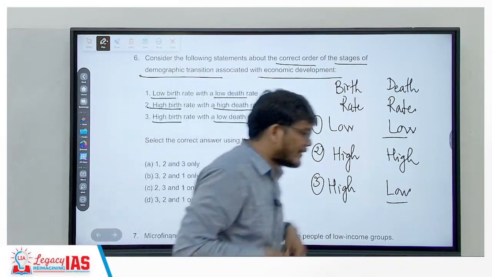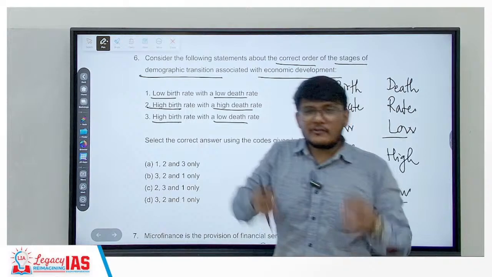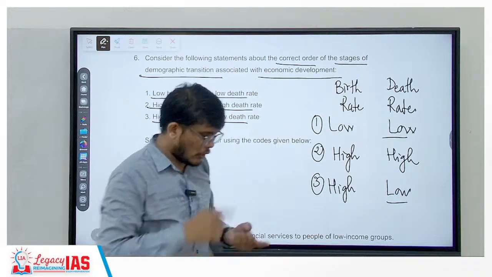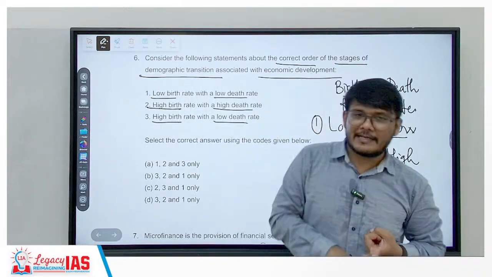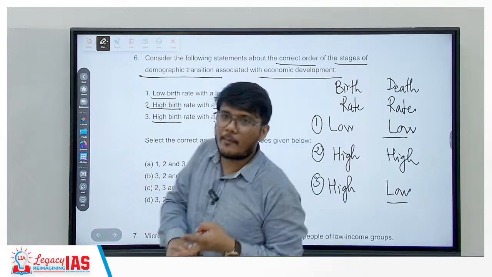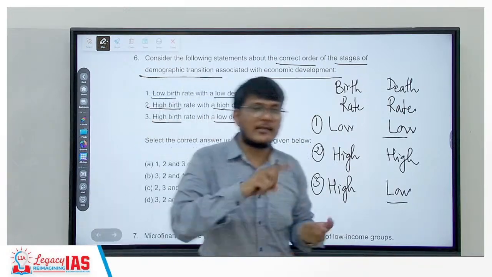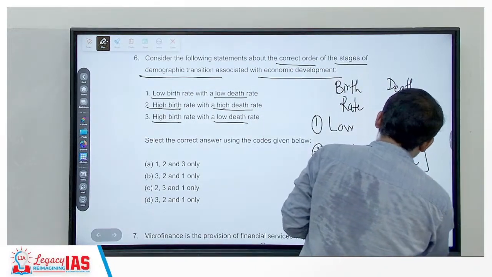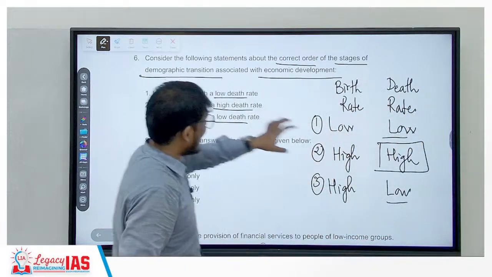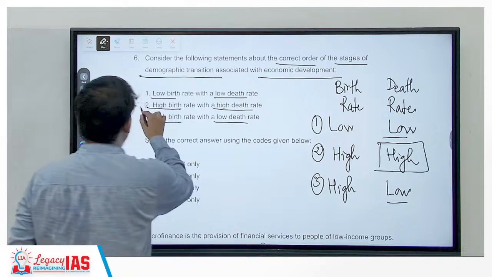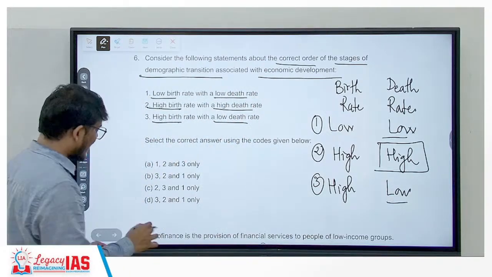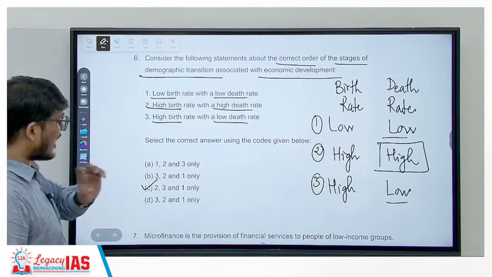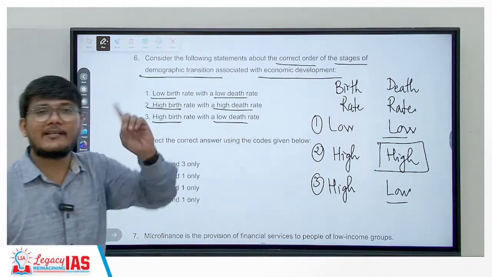At the same time, what about the opposite? The economy which is least developed would probably have the highest death rate, because there are no proper hospital facilities, healthcare, medical care facilities, no proper sanitation, no proper drinking water, and there is neonatal death, maternal mortality, child mortality, infant mortality. So death rates would be high. And there is only one statement which has a high death rate, that is statement 2. Statement 2 should then come first. And there is only one option wherein statement 2 is first, that is option C. So the correct answer would be option C, but you still need to check the other options also.